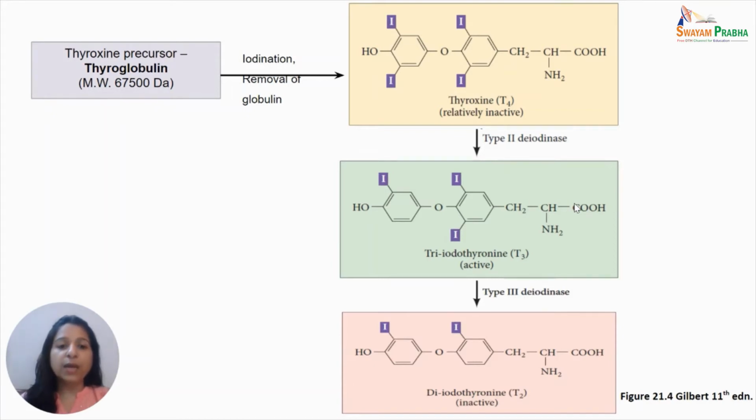Further, type 3 deiodinase enzyme acts on T3, which removes the iodine atom from the inner ring of T3 to convert it further into an inactive form, that is T2 or diiodothyronine. Though T4 is relatively inactive hormone, its concentration is higher in the blood, while T3 is the more active or the more potent of the two.